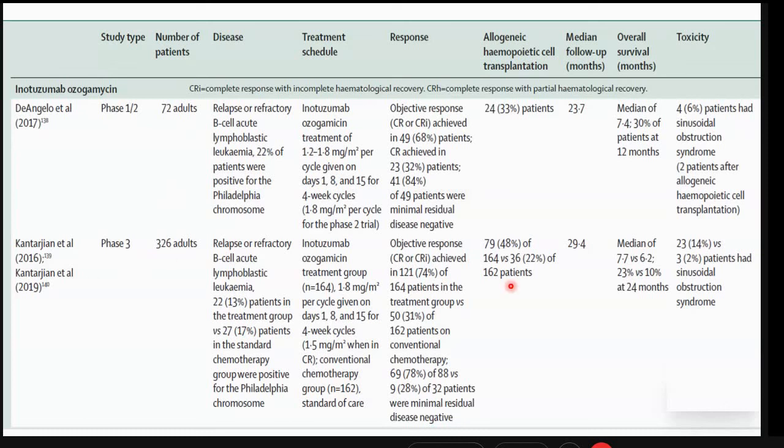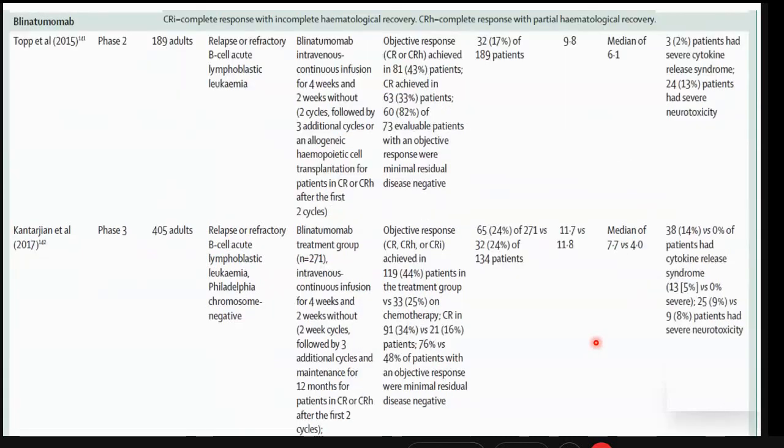In heavily pretreated relapsed refractory patients, the overall survival is 30% at 12 months, and this is pretty impressive when we consider the subset of these patients in whom we are dealing with.